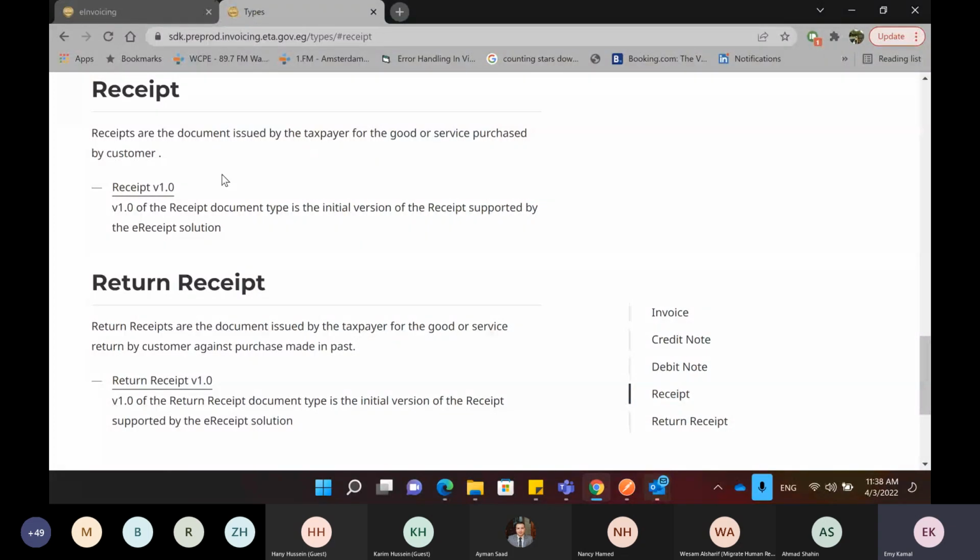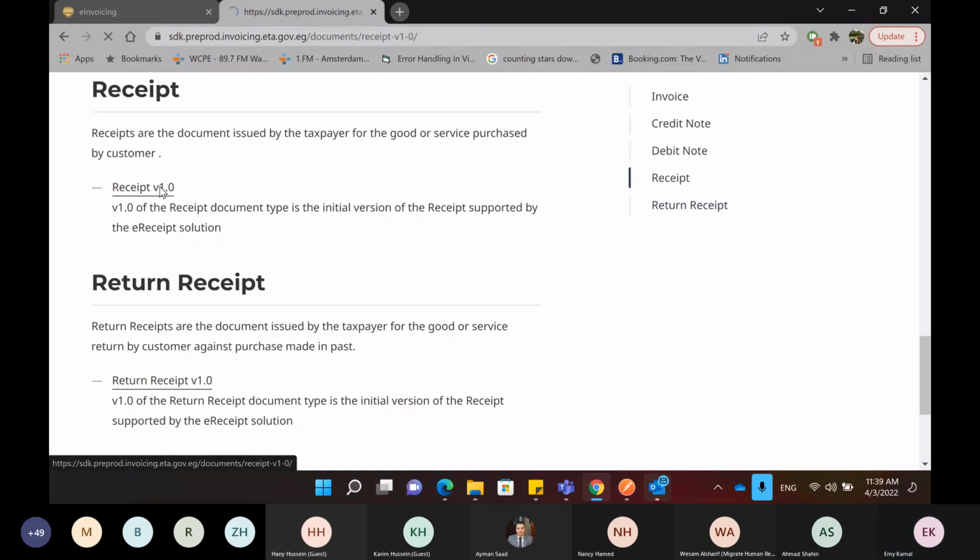For the receipt, we usually have different versions, but for now we have version 1.0, which is the receipt document type version that is supported on the e-receipt solution up till this moment. And for the return receipt, we still have the same version 1.0 to be used. So I'll be going into each one. Let's check the receipt and the details that we have in it.